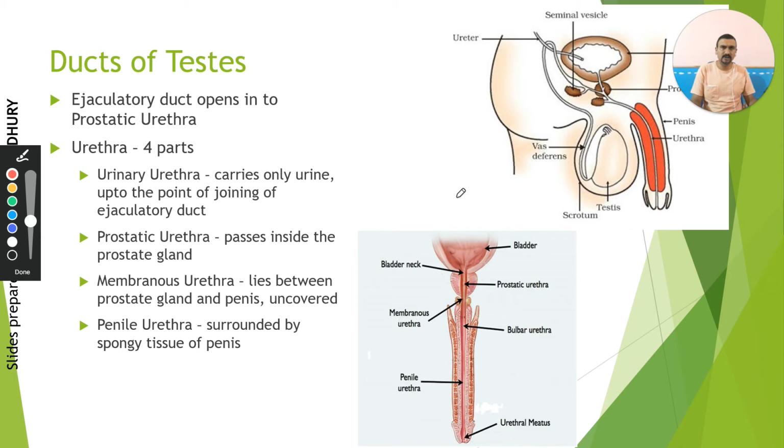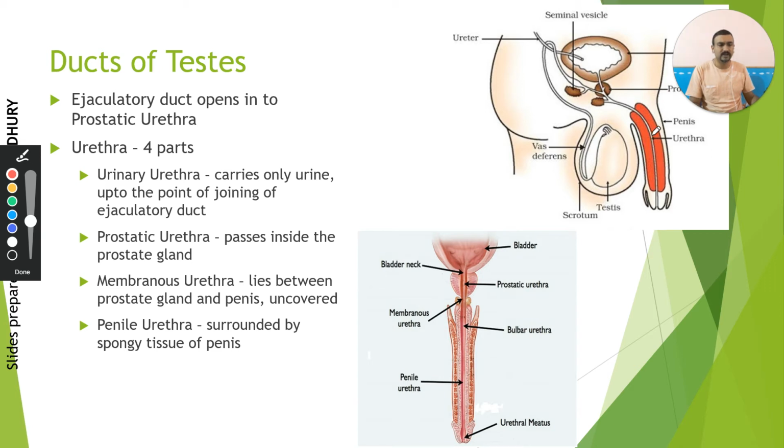Now, the urethra, you know, is mainly responsible for carrying urine. It's a part of your excretory system. But in males, the urethra has a dual function, so we call it a urinogenital tract. One function is to carry urine, that's the urinary tract. The other function is to carry the sperms, so it is a genital tract also. This seminal vesicle opens along with the vas deferens, becomes the ejaculatory duct and opens into the urethra.